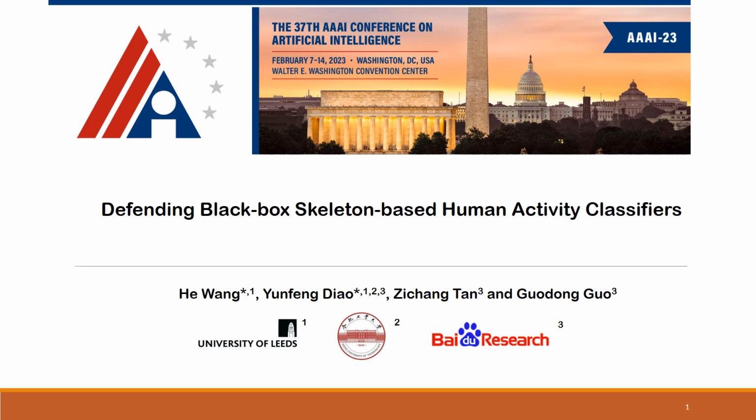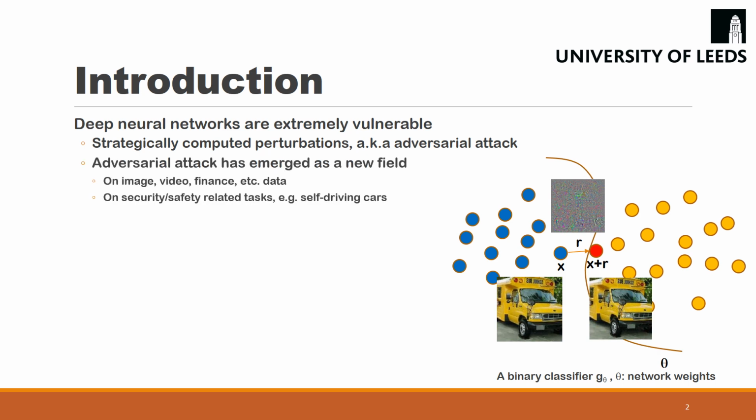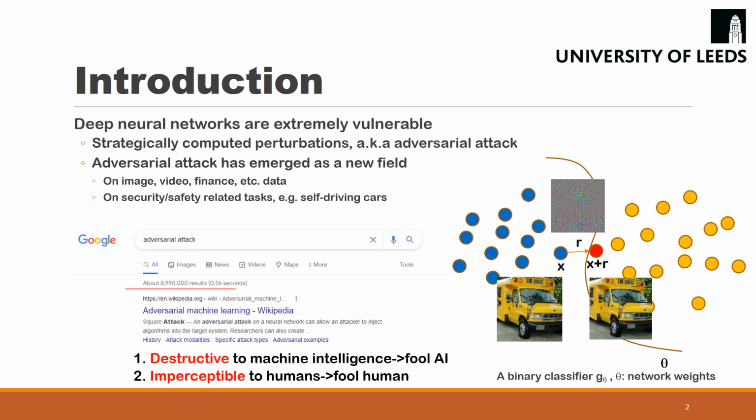In this presentation, we present a new approach for defending black box classifiers for human activity recognition against adversarial attacks. Deep neural networks have been extremely popular, but also vulnerable to malicious attacks, aka adversarial attacks. It has become a new field where people have successfully attacked various data in different application domains. The vulnerability has raised attention as the attack is destructive to AI but imperceptible to humans.